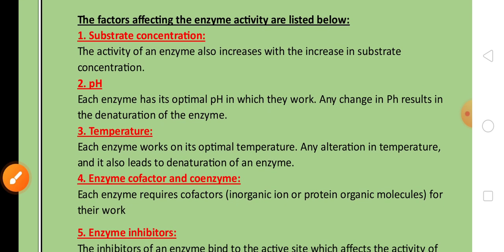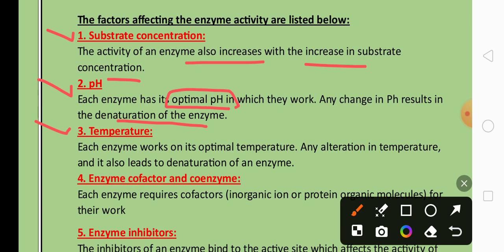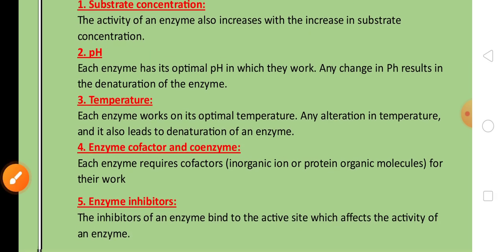Next, the factors affecting the enzyme. There are many factors that affect enzyme activity. The first one is substrate concentration. If you increase the concentration of the substrate, enzyme activity also increases. pH: every enzyme has an optimum pH. Below that optimum pH and above the optimum pH, the enzyme gets denatured. Temperature is also a very important factor. Every enzyme has an optimal temperature for its maximum activity. Any alteration in the temperature leads to the denaturation of the enzyme.